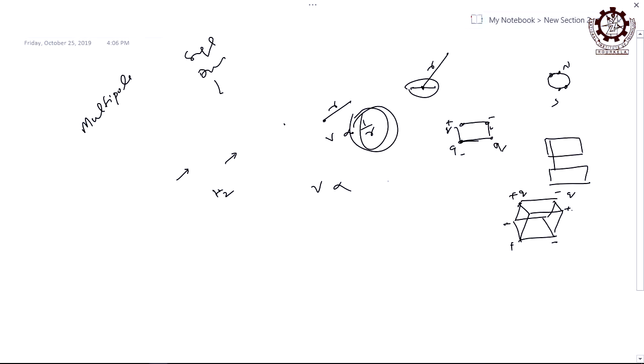But now the question is, here you are saying when it is a dipole it is inversely proportional to what? r square, at the same distance with respect to the center. Because a quadrupole also has a center of gravity, center of mass, center of charge. So with respect to the center of charge, if you take the same distance r, how is the potential changing? Here is a quadrupole, you take this point here, then find out what is the potential at the distance r. Is it the same as r square or again different? You know for a dipole it is r square, right. Similarly, for a quadrupole also you can try.